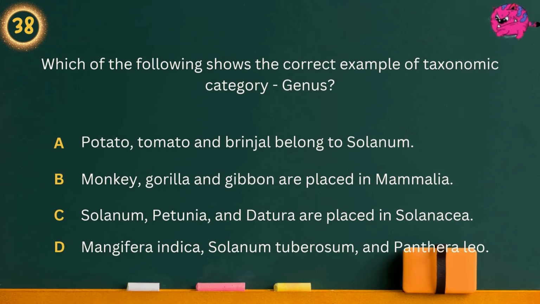Question 38. Which of the following shows the correct example of taxonomic category genus? Option A, potato, tomato and brinjal belong to Solanum. Option B, monkey, gorilla and gibbon are placed in Mammalia. Option C, Solanum, petunia and datura are placed in Solanaceae. Option D, Mangifera indica, Solanum tuberosum and Panthera leo. Answer is Solanum, petunia and datura are placed in Solanaceae.